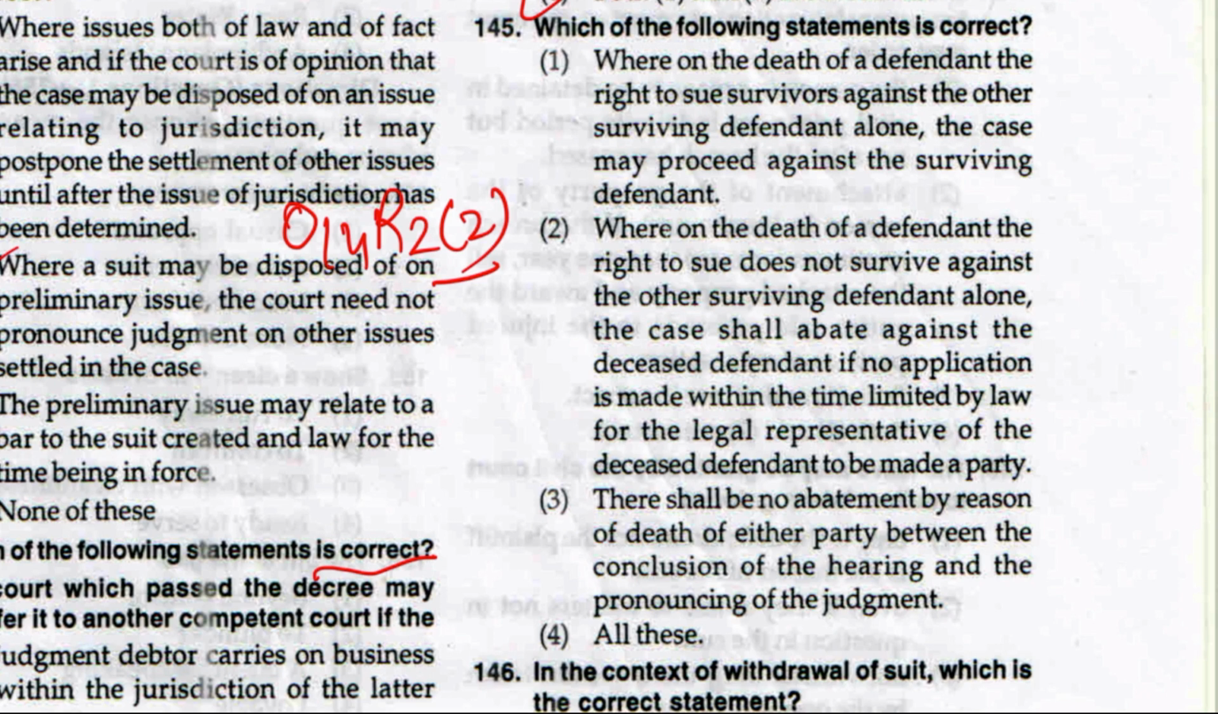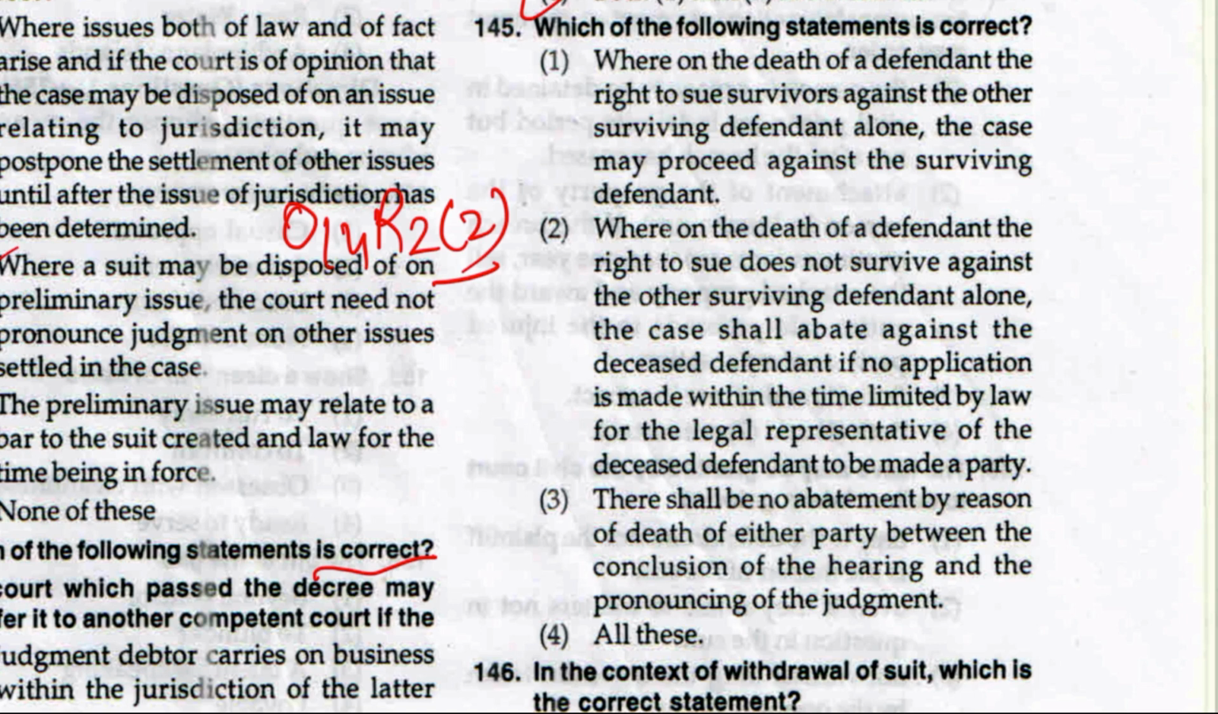Come to question 145. Which of the following statements is correct? Where on the death of a defendant the right to sue survives against the other surviving defendant alone, the case may proceed against the surviving defendant. Where on the death of a defendant the right to sue does not survive against the other surviving defendant alone, the case shall abate against the deceased defendant if no application is made within the time limit by law for the legal representative of the deceased defendant to be made a party.